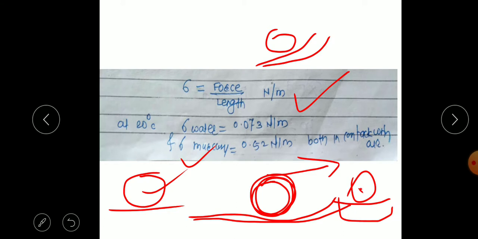The surface is formed because of the stronger cohesive force, and because of this force a tension is developed on the surface. This tension acts tangential to the surface, so it is known as the surface tension force. So this is very important.